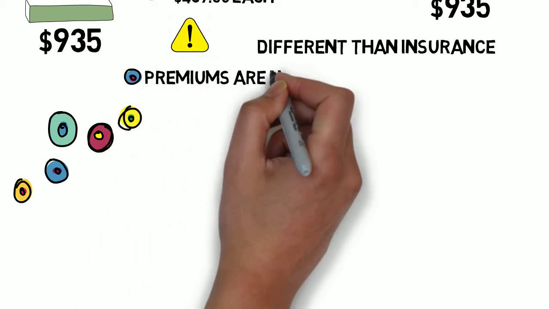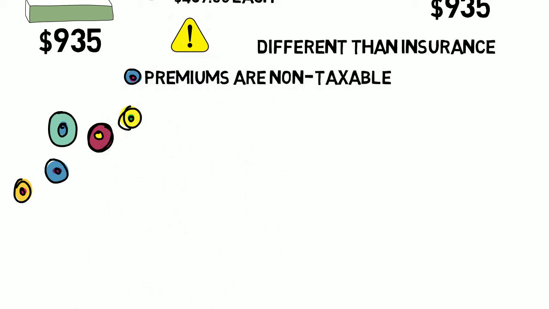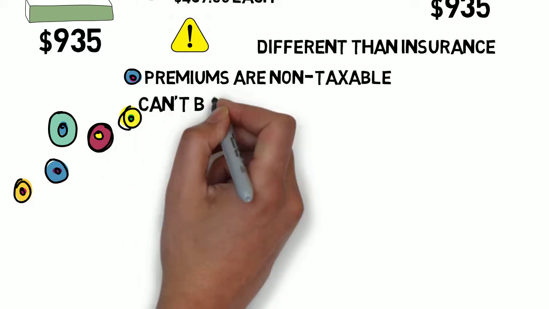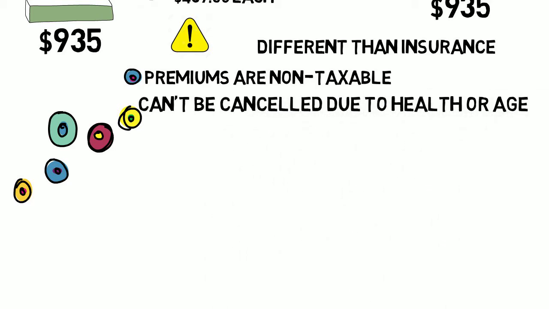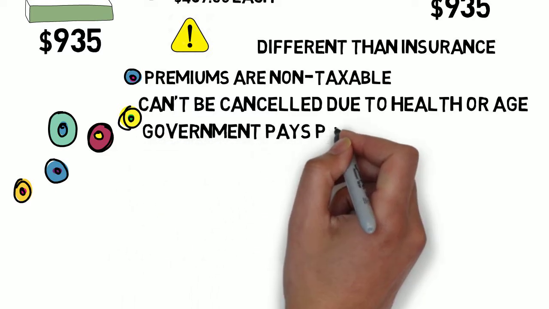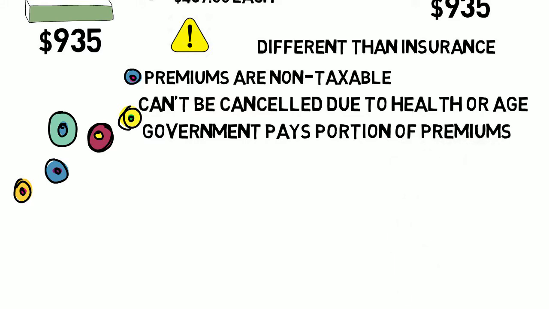When comparing SBP with commercial life insurance, remember that your SBP premiums are not taxed. If SBP premiums were included in your retired pay, you'd pay more in taxes. SBP coverage can't be canceled due to health problems. Premiums are not based on your age or your spouse's age. The SBP is subsidized by the government. Generally, your spouse will recoup all your SBP premiums within 2 to 4 years following your death. Payments after that are all paid by the government.